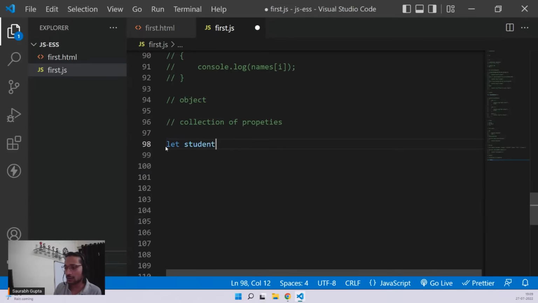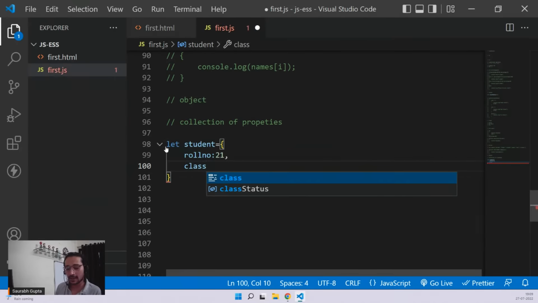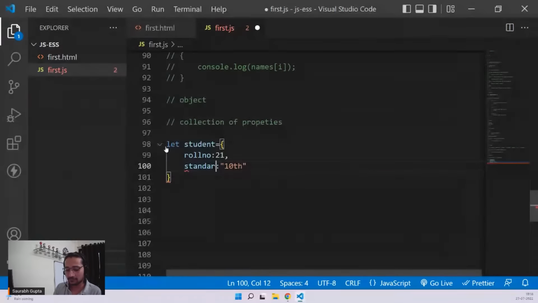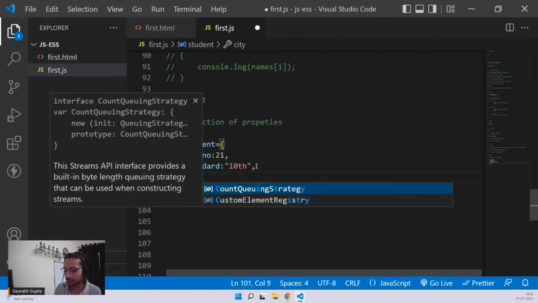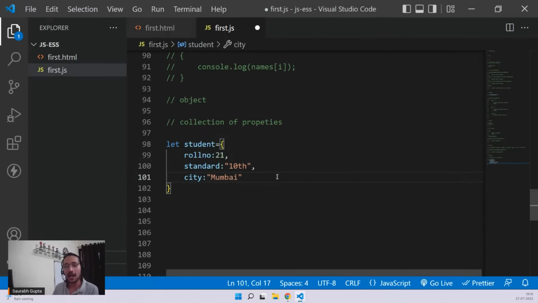Now let me show you how to do it. Let student, let's say my object name is student, equals curly braces, and now I can put roll number as my property, then a colon, and give it any value, like 21. Like that, I can have class as a property with a value of, let's say, 10th. Or maybe you can call it standard. You can also have city for that particular student. I can say Mumbai.